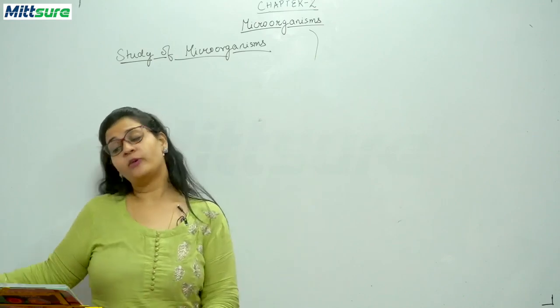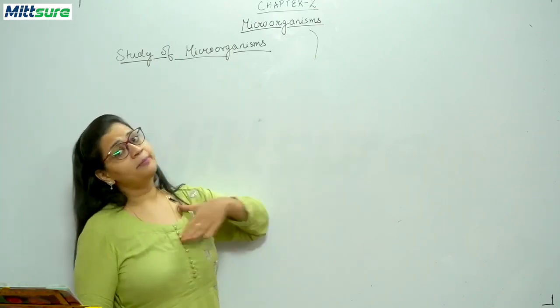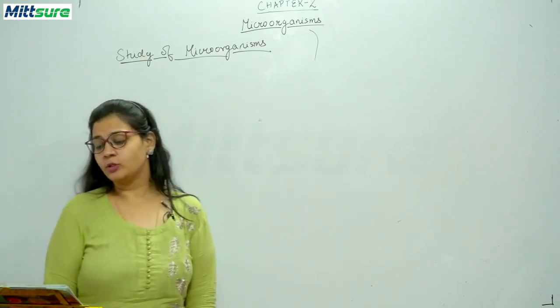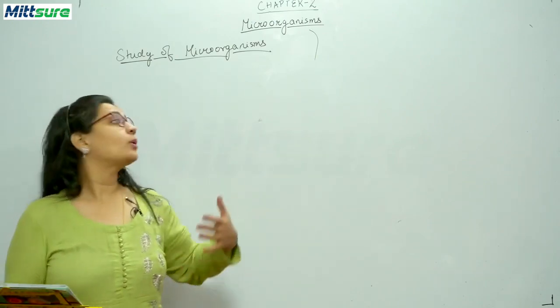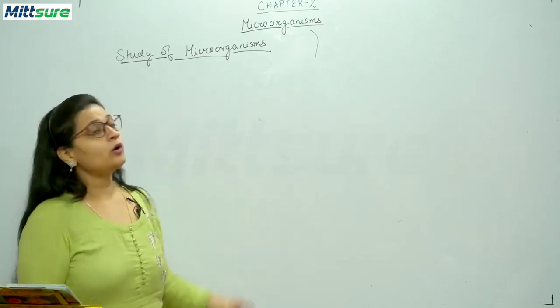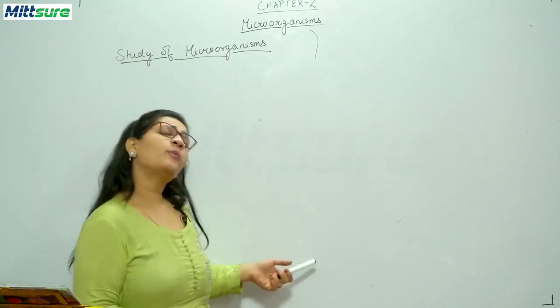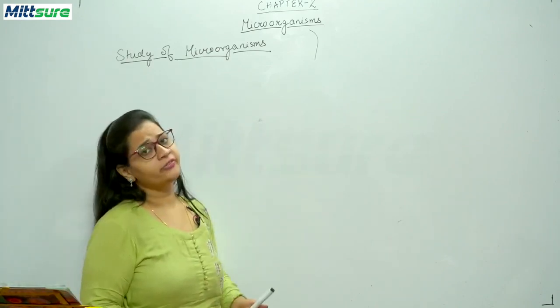So we came to know about many types of things, how these microorganisms impact our human life, and what are the diseases that are caused by these microorganisms. Okay, they have positive effects also, they have negative effects also.